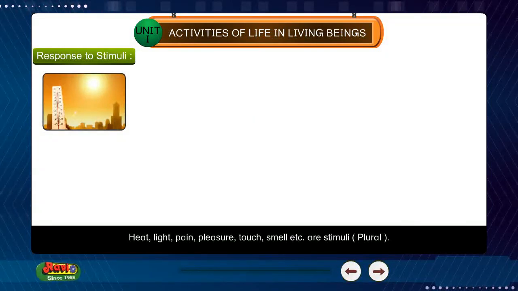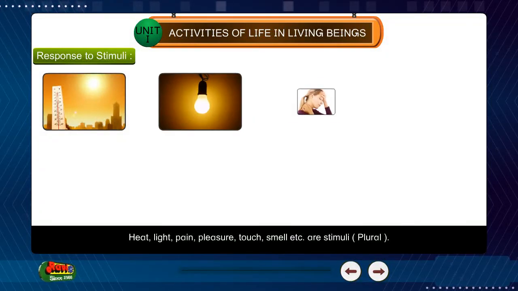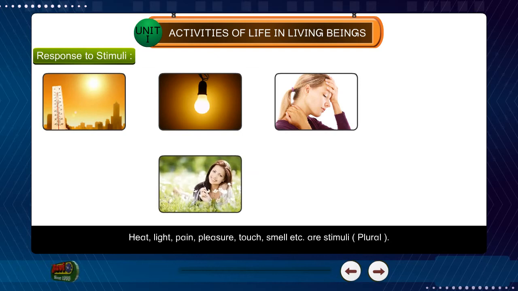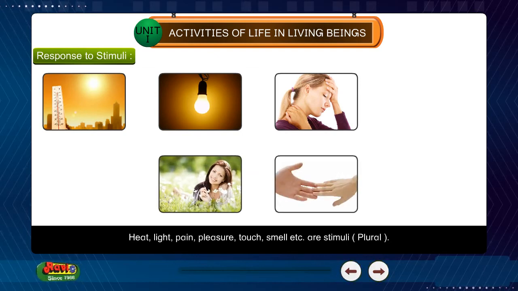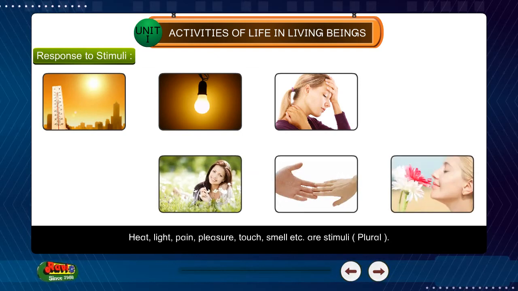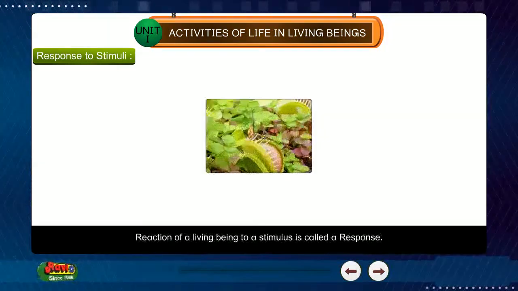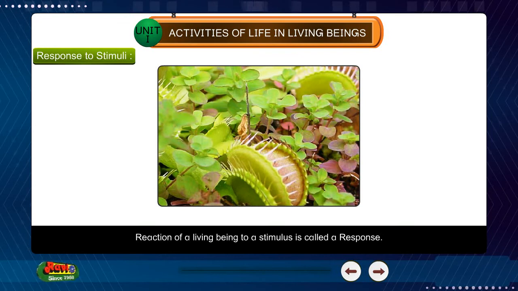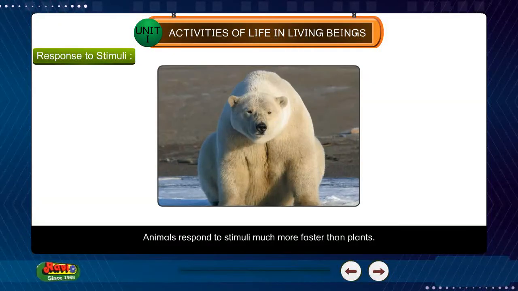Heat, light, pain, pleasure, touch, smell, etc. are stimuli, plural. Reaction of a living being to a stimulus is called a response. Animals respond to stimuli much faster than plants.